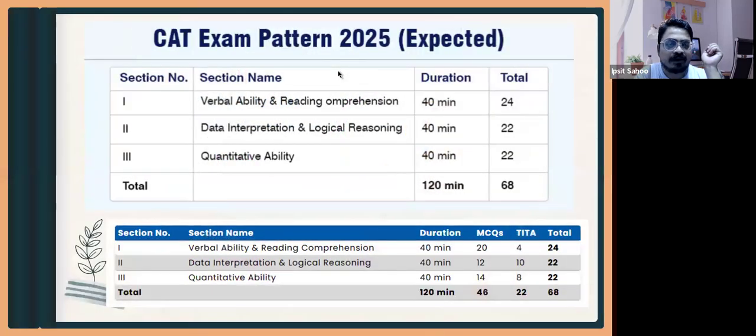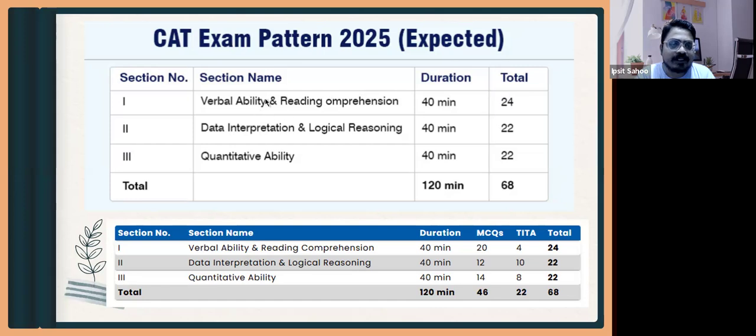So now we'll be looking at different things about DLR. I hope the screen is visible to all of you. If you see the CAT pattern of the last 2-3 years, it was a 120-minute, or 2 hour, paper. Each section gets 40 minutes: verbal, DLR and quant. DLR is the second section that you come across in the CAT exam.